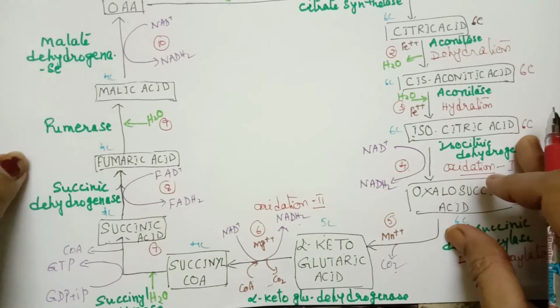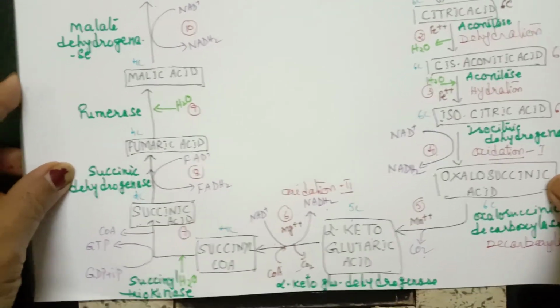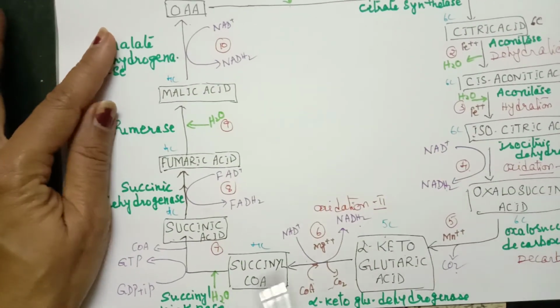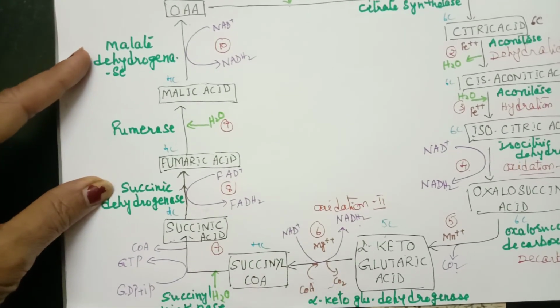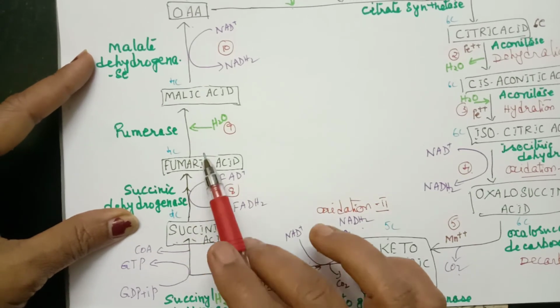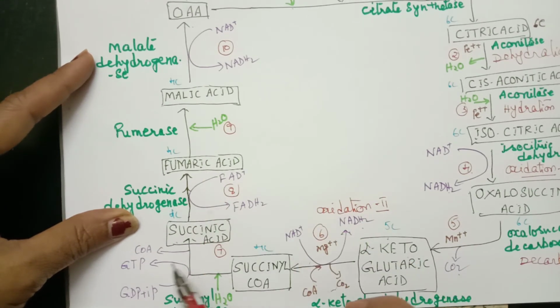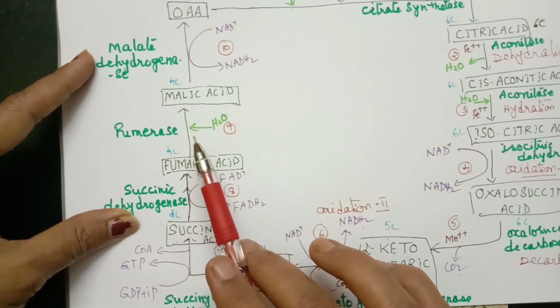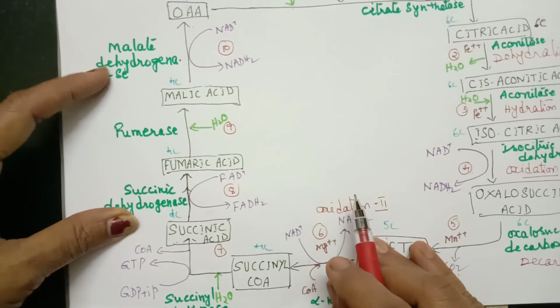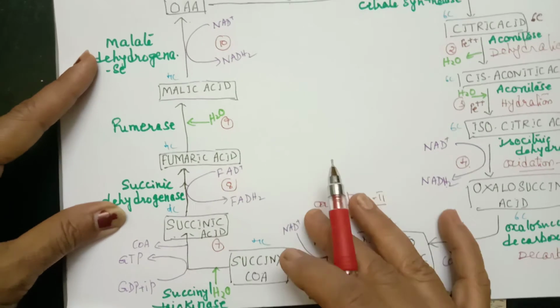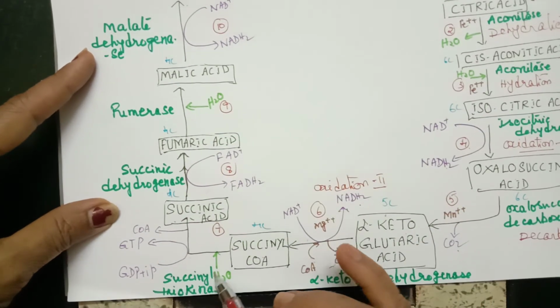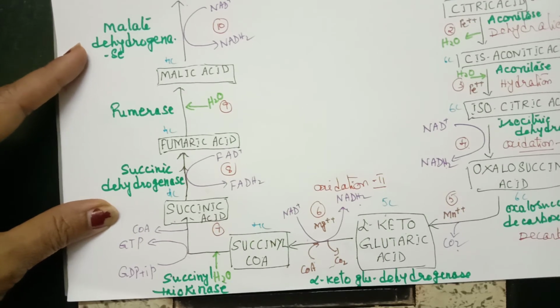In the seventh reaction we find succinyl coenzyme A is converted to succinic acid. From here all are 4-carbon compounds. Starting from succinyl coenzyme A, all the compounds formed are 4-carbon compounds. Succinyl coenzyme A is converted to succinic acid in the presence of the enzyme succinyl thiokinase, with the requirement of water.